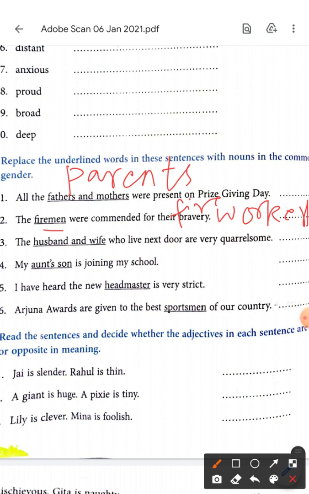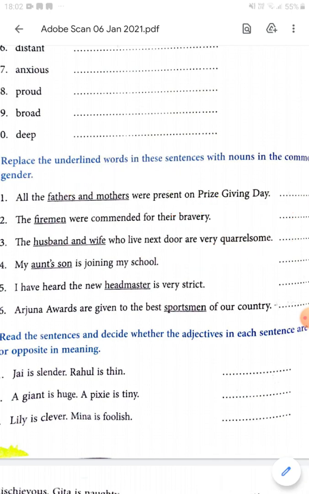The husband and wife who live next door are very quarrelsome. They keep fighting. Quarrelsome means those who fight a lot. So what do we call husband and wife? Not a pair as such. That is a couple. But if we talk about a lot of husbands and a lot of wives, then we say spouses.